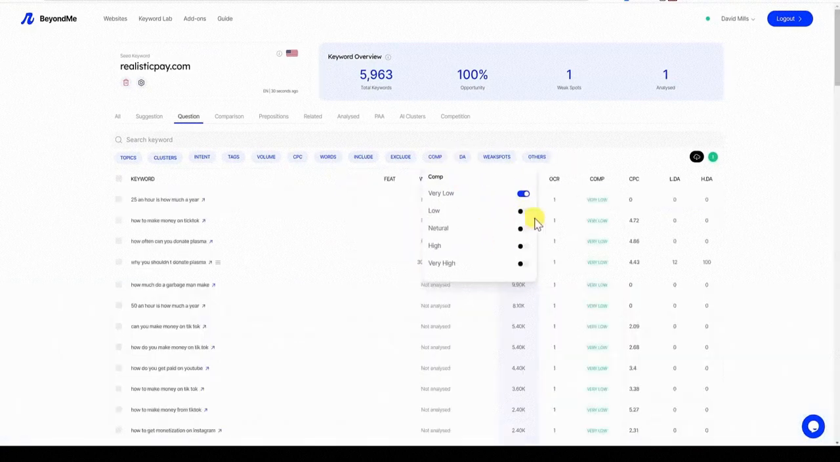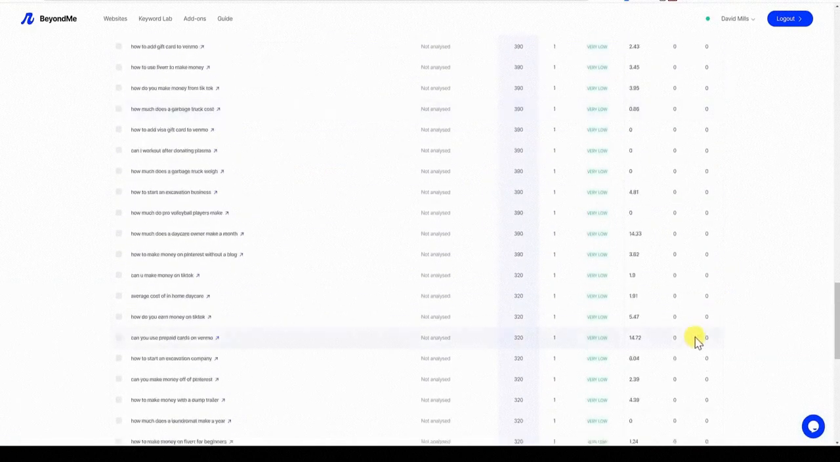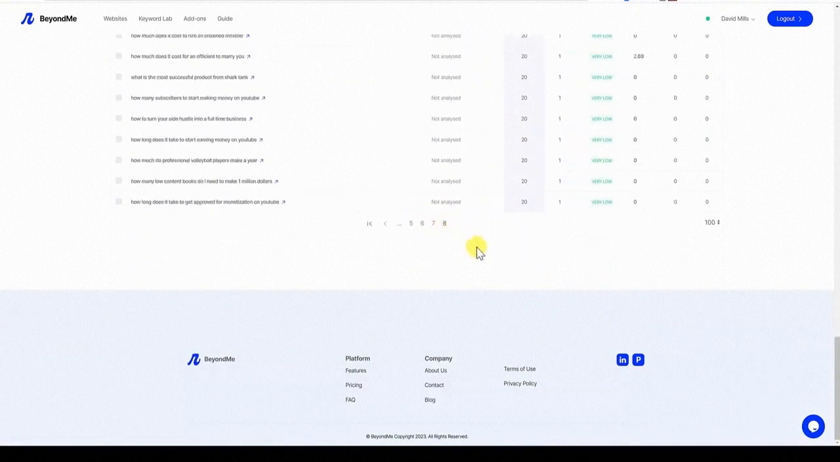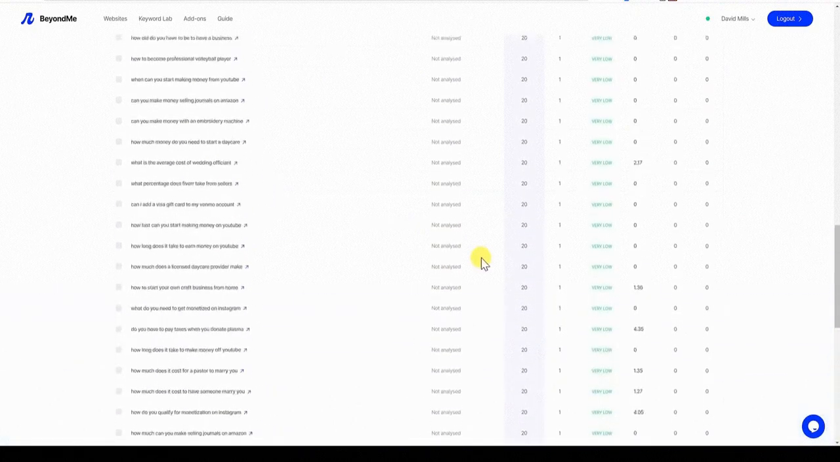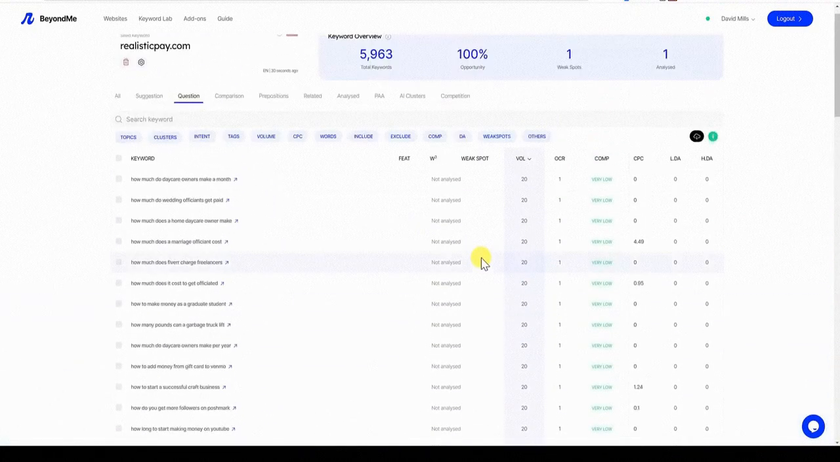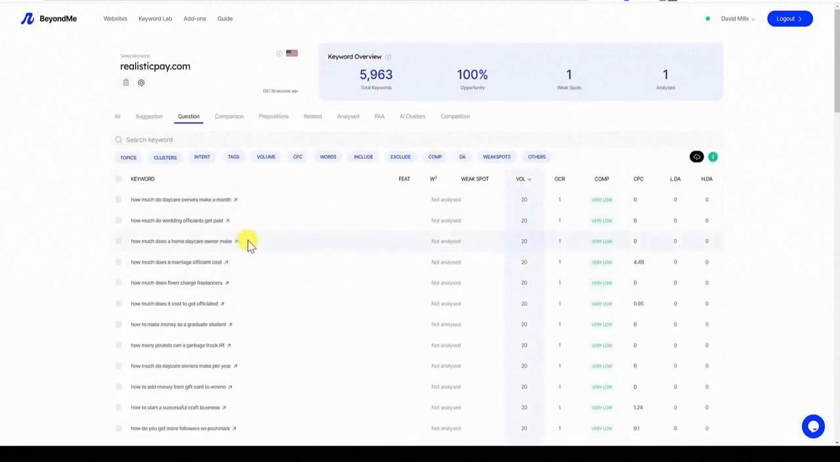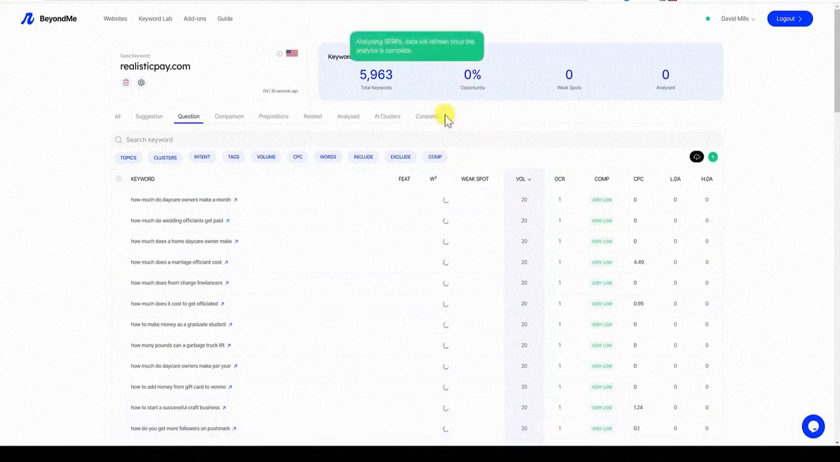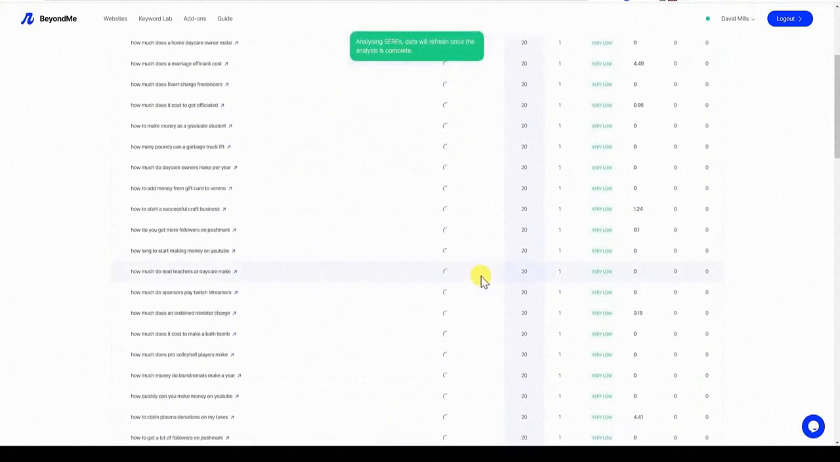So let's just look at very low and come back down here and see how many pages we have. It looks like we have 8 pages times 100, so that's going to be 800 keywords. What you would do is you would select all, and it's going to tell us we have 769 keywords. We have 3,000 credits, so you want to be careful with this, but I'm going to do this for the demo. I'm going to say analyze now. So it's going to go and analyze these almost 800 keywords, and then we're going to be able to have some data to play with.